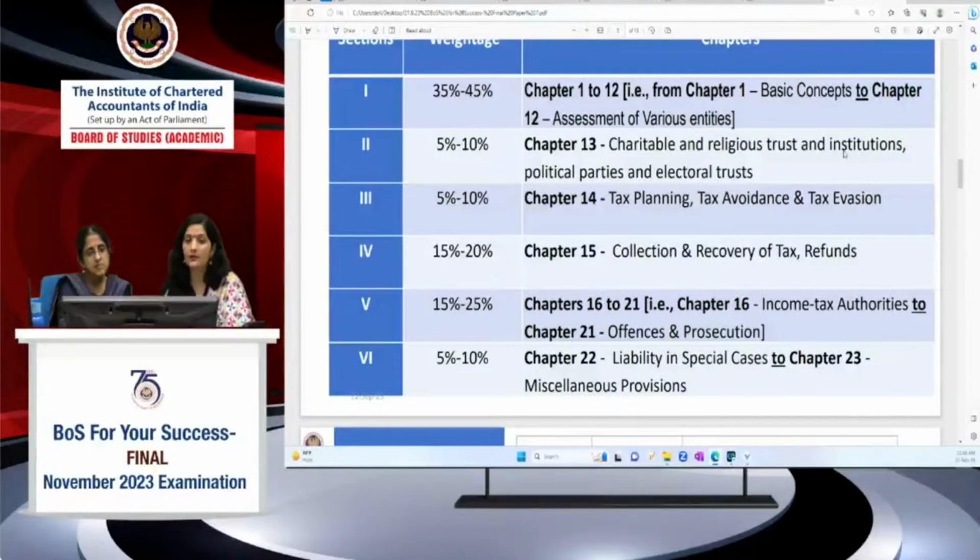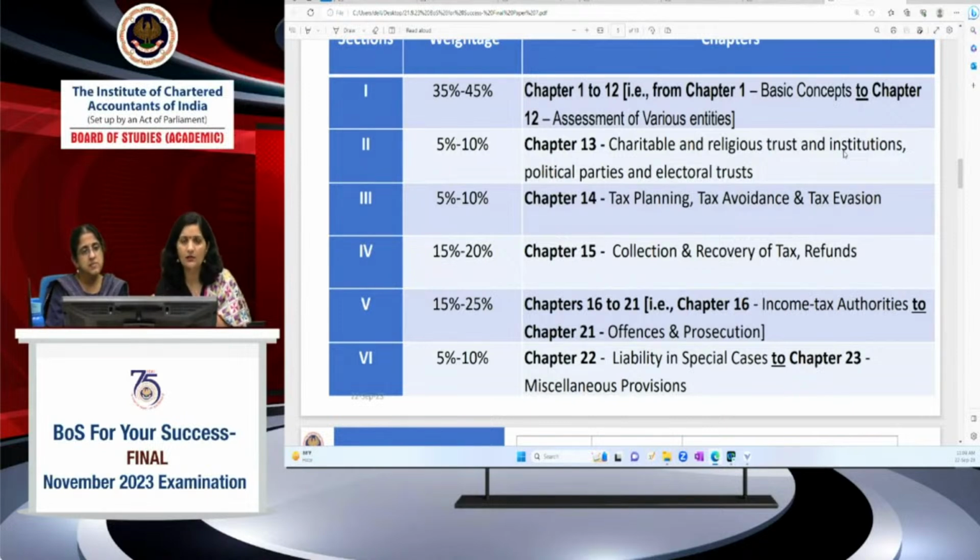For example, section 1, of course, is a big one. Its assigned weightage is 35% to 45% marks, and the chapters are 1 to 12, so all 5 heads of income are covered, carry forward, set off, deductions, and ultimately the computation of total income and tax liabilities of various entities. Most importantly, the companies, right? So it comprises various entities. The first question, computation, will be asked from this section for 14 marks.